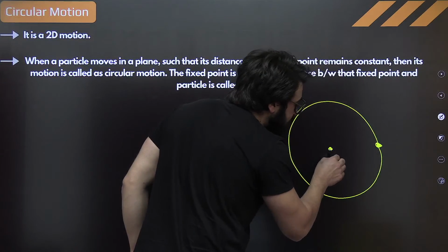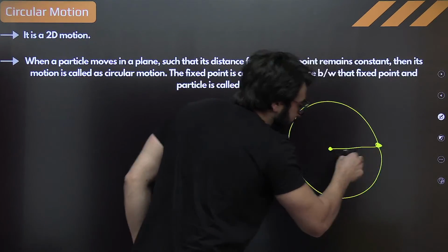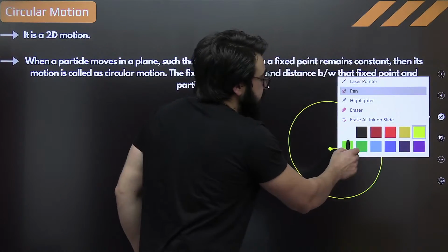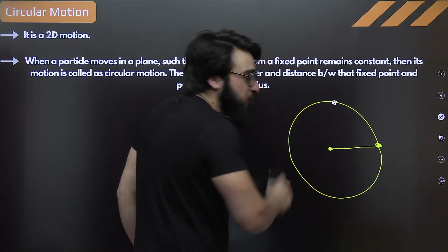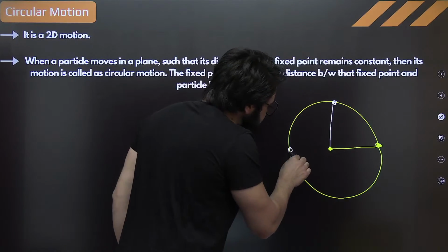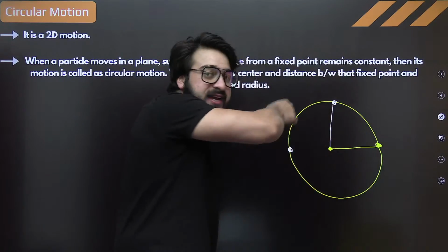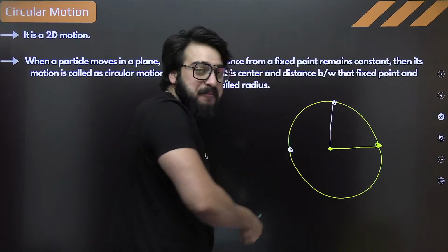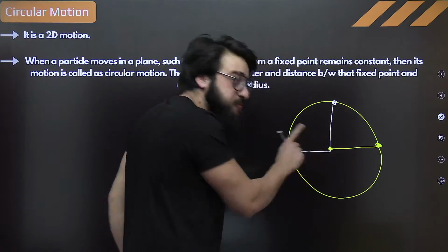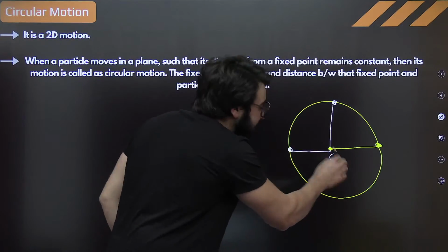With respect to this point, the distance between this particle and this point is always constant. You'll say, sir, how? Listen to me. When the particle reaches this point, can I say the distance is exactly this? 100%. Because it is moving in this curved, circular path, can I say the distance between the particle and this point is constant? Let's call this point C.